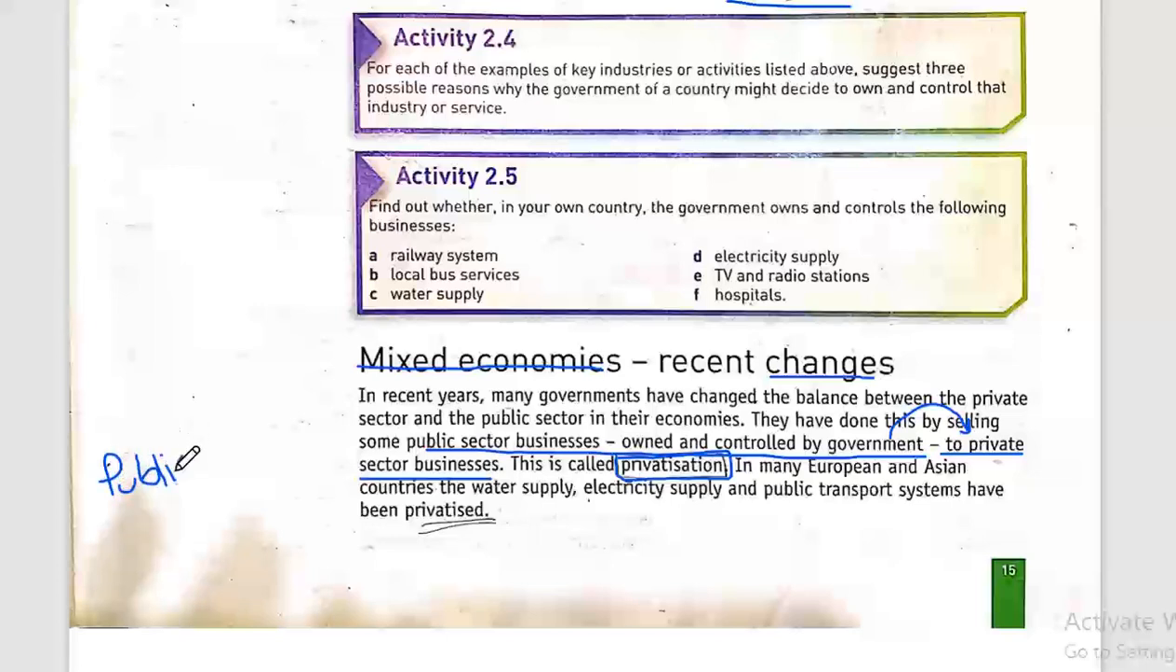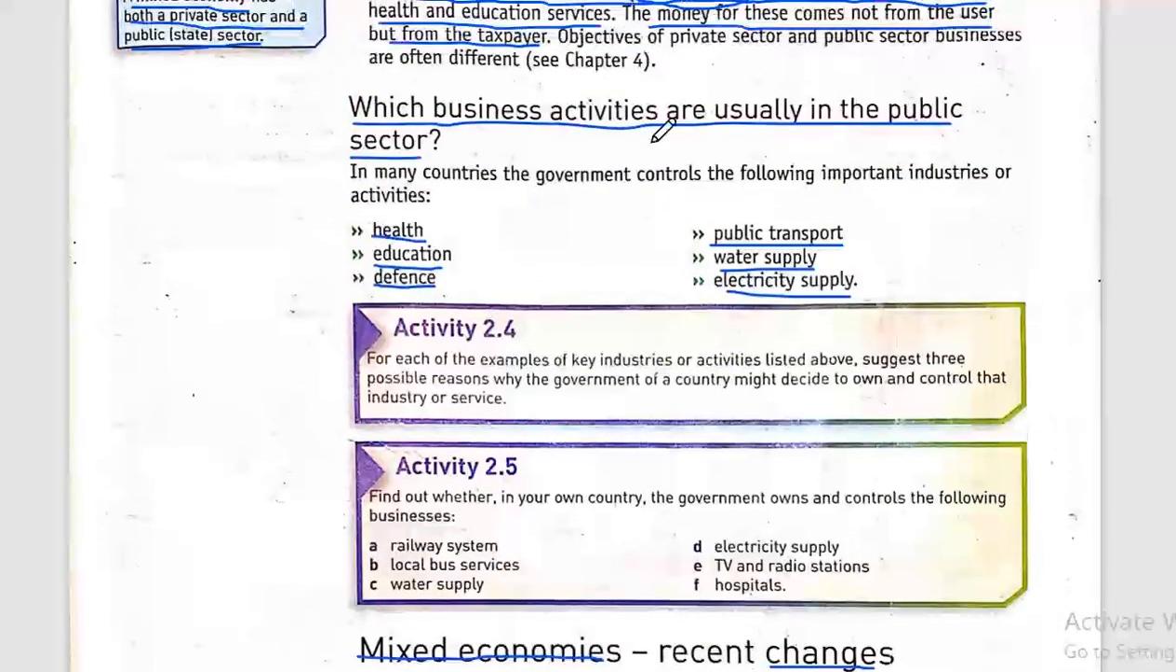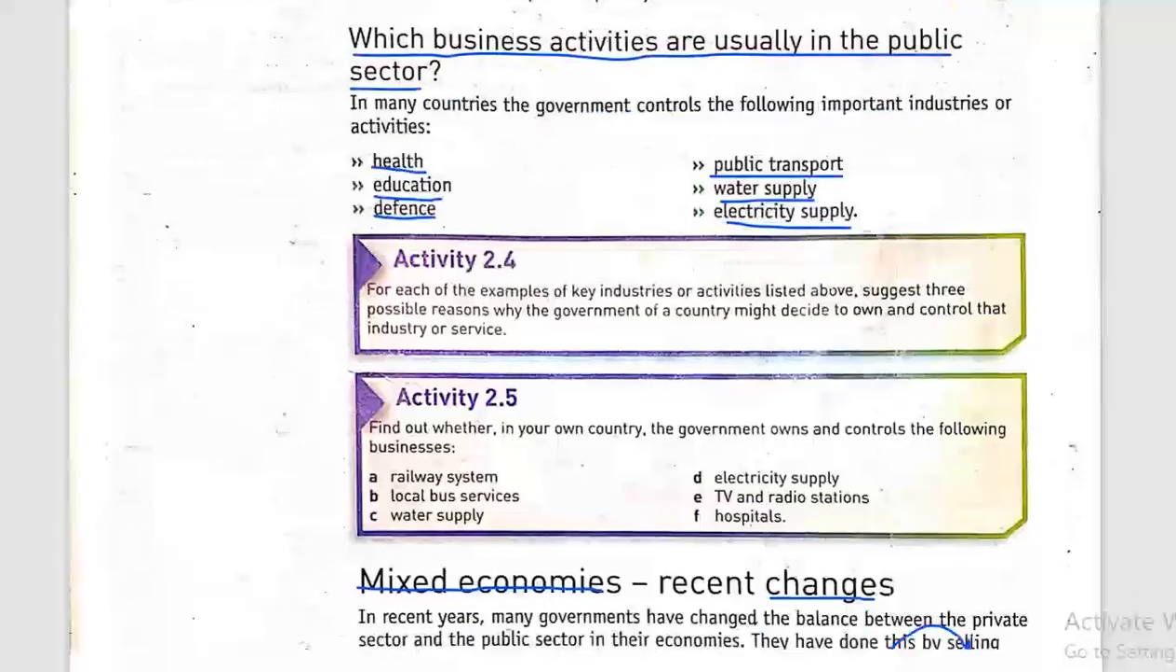It's called privatization, which means I'm changing it from public to private. This process is called privatization. Let's say in many European and Asian countries, the water supply, electricity supply, and public transport systems have been privatized, which are some of the activities we just explained, changing it from a public sector into a private sector.